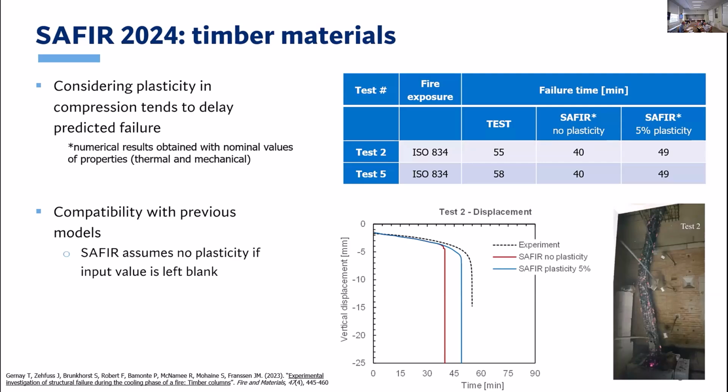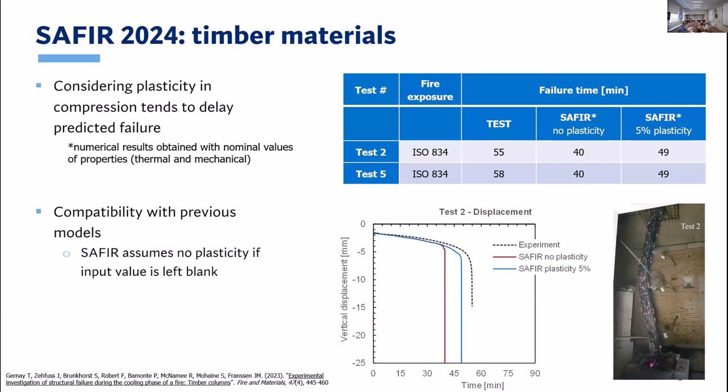But anyway, what you can see is that if we go to the plastic model, introducing a 5% plasticity in compression, the result goes from 40 to 49 minutes. So that can make a significant difference. And you see the curve showing the evolution of the displacement as a function of time. We used to have the red curve with the fragile model, and now we got the blue curve compared to the experimental one.